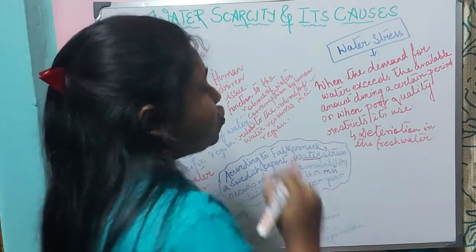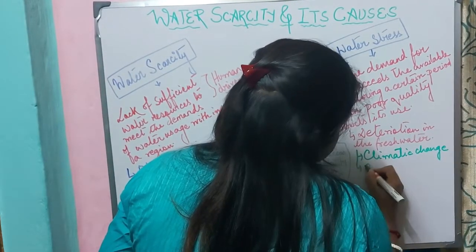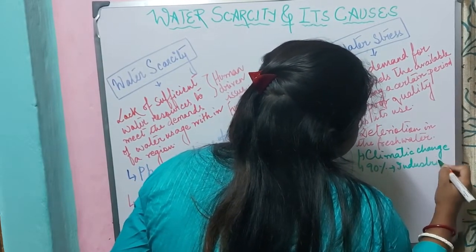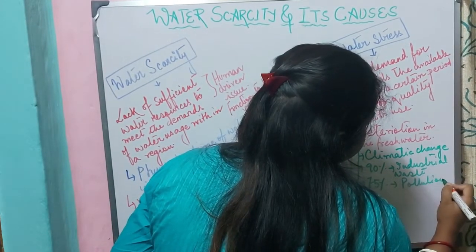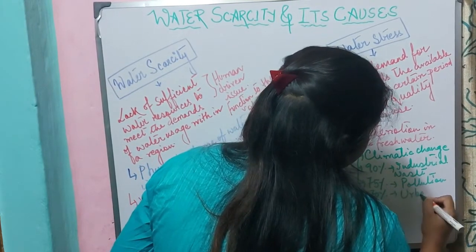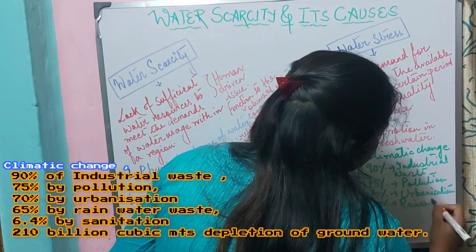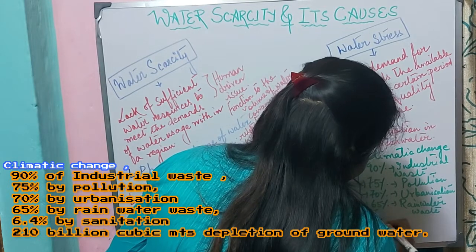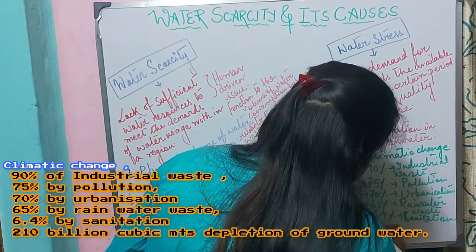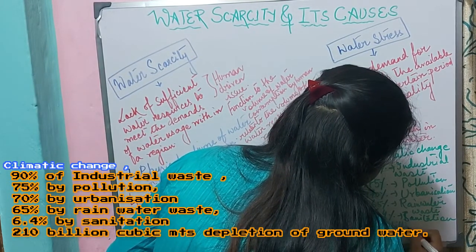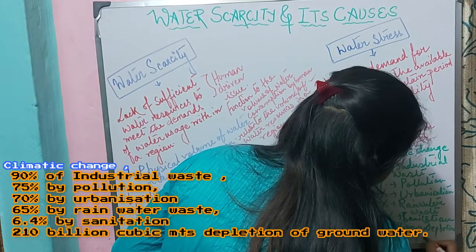Now, what are the reasons for water stress? It can be caused by climatic change, 90% by industrial waste, 75% by pollution, 70% by urbanization, 65% by rainwater waste, 6.4% by sanitation, and 210 billion cubic meters depletion of groundwater.